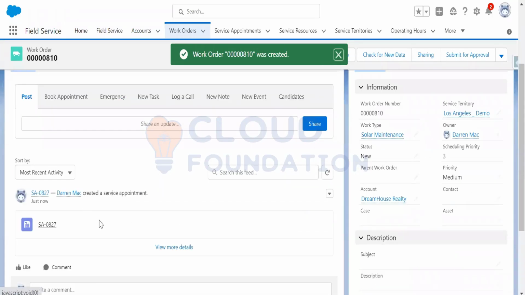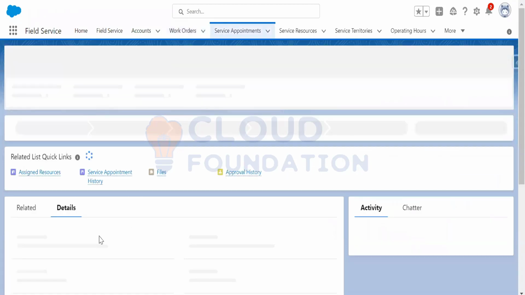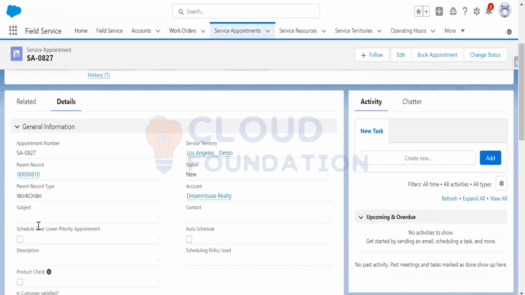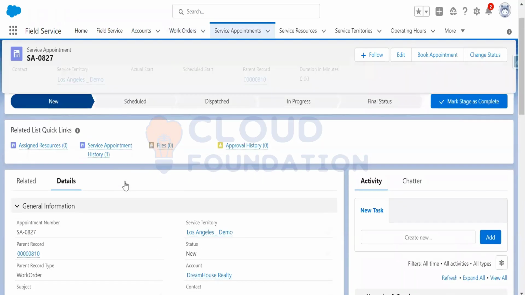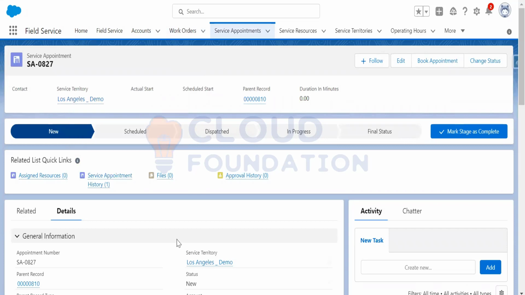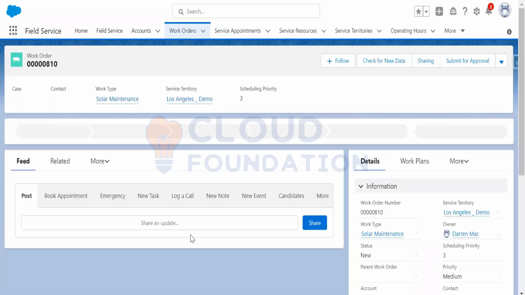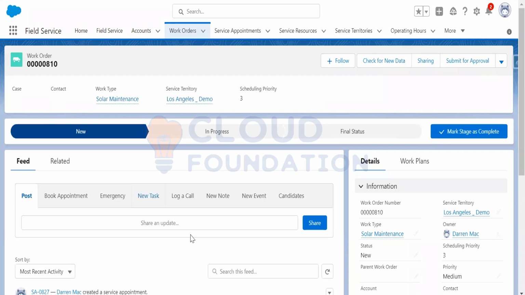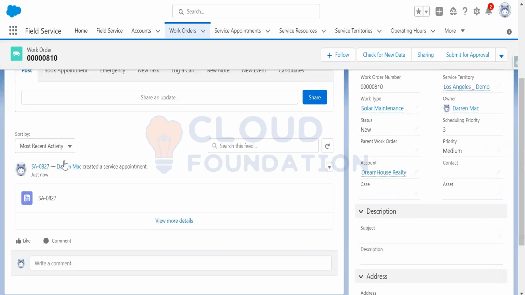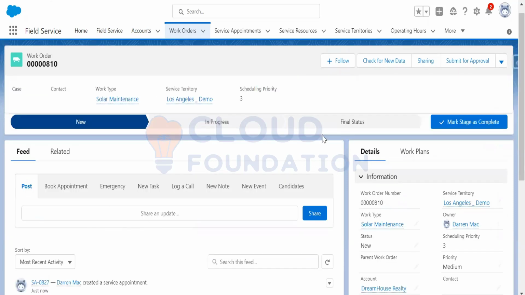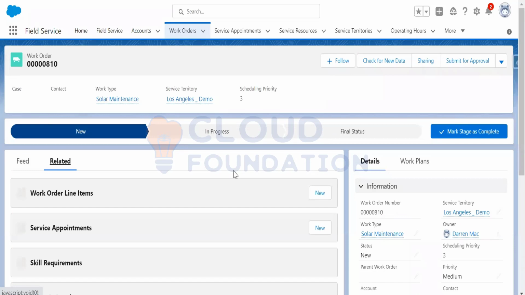If I open that service appointment, look at this: earliest start permitted is the 16th, due date is the 19th. So I'll create another service appointment. Let me go to the parent record, go to the related tab, and create a new service appointment for this work order.